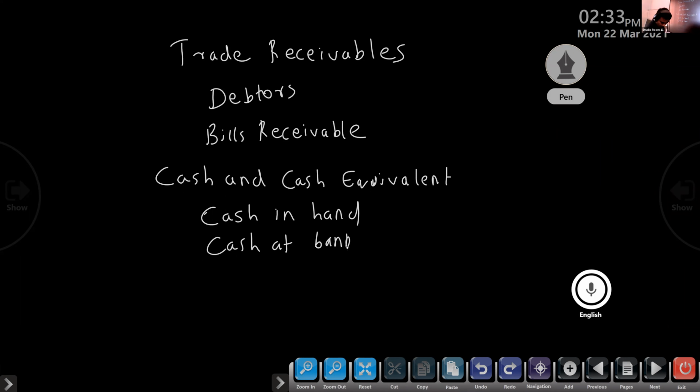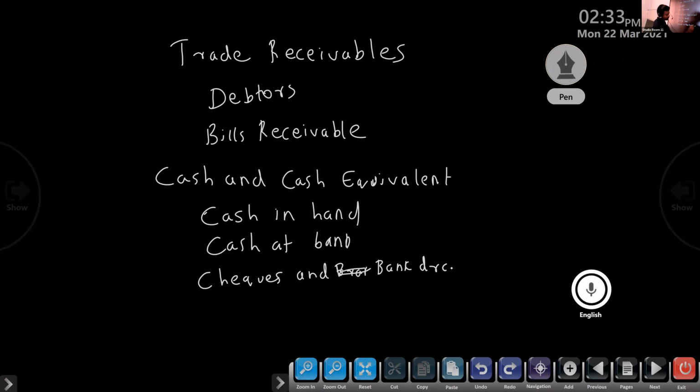Then cheques and bank drafts in hand. This is cash and cash equivalents, that which can be easily converted into cash. Cash equivalents means the assets which can be easily converted into cash.